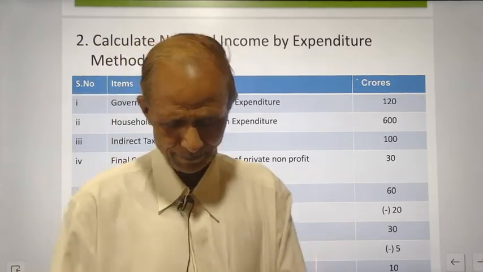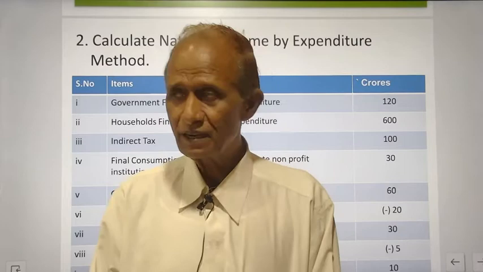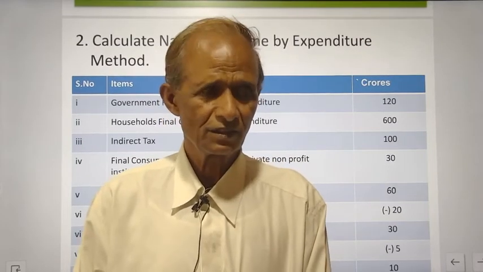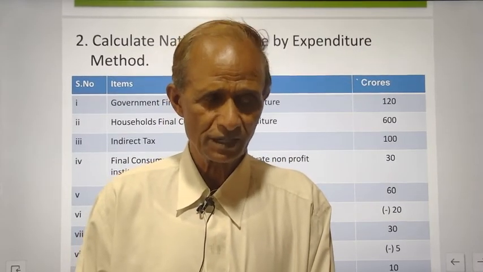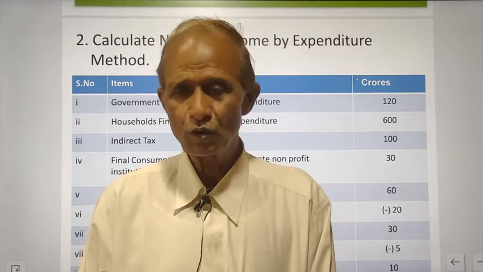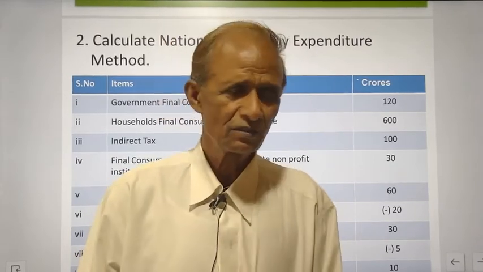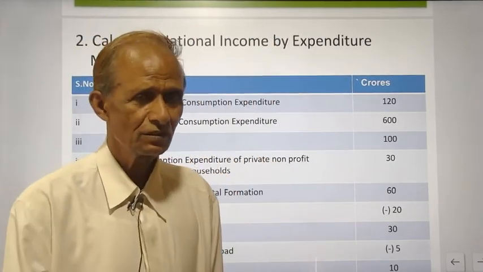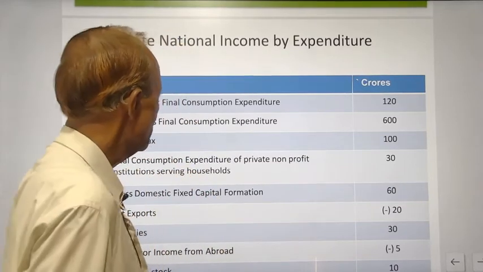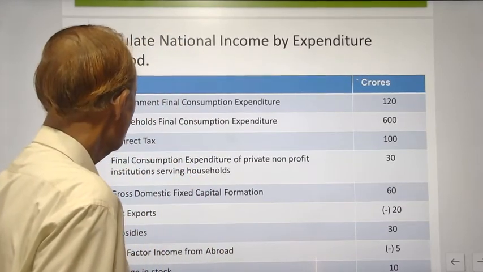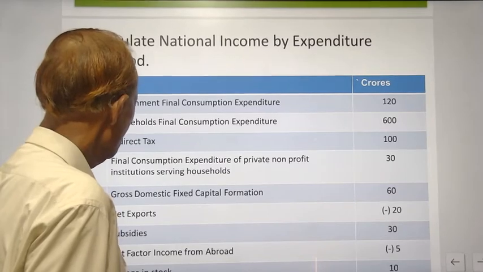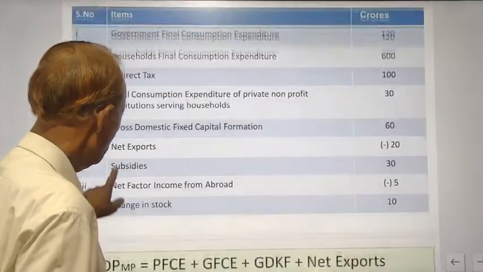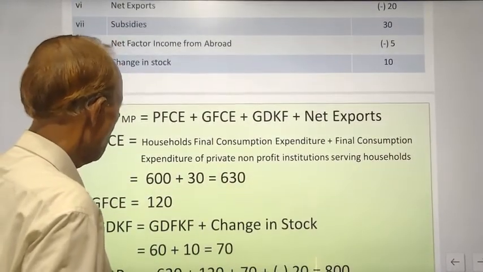Now, the private final consumption expenditure is bifurcated into two parts: household expenditure and expenditure by non-profit institutions. Among other items you are given the change in stock.